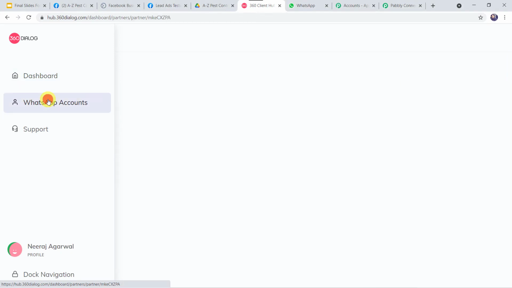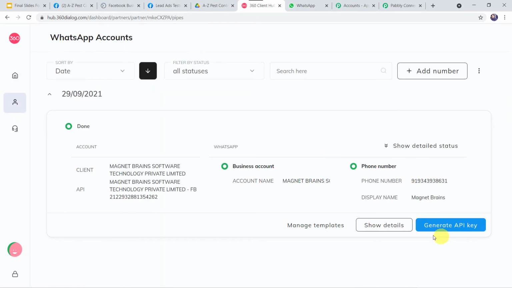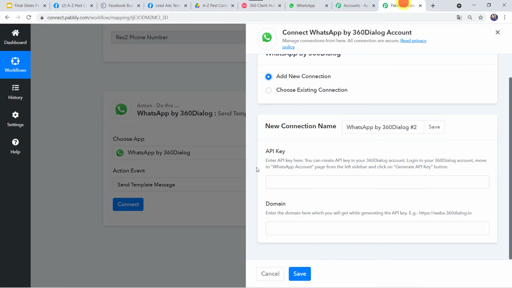Here we have to come to this WhatsApp accounts and here we can find the generate API key option. You have to click on this generate API key. You have to generate the API key, copy that API key, go back to Pabbly Connect and paste the API key over here. Now once the API key is generated, the same API key can be used for different connections and various workflows. We don't have to generate the API key again and again.